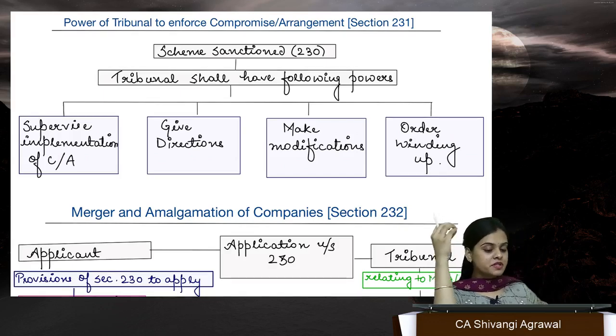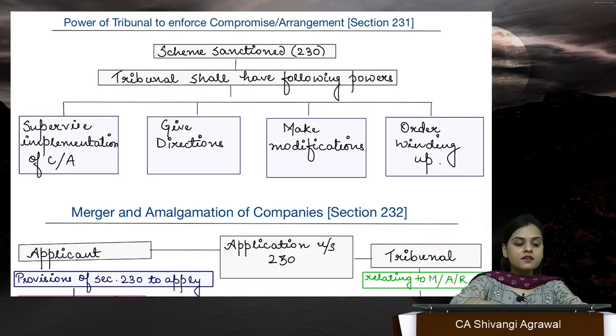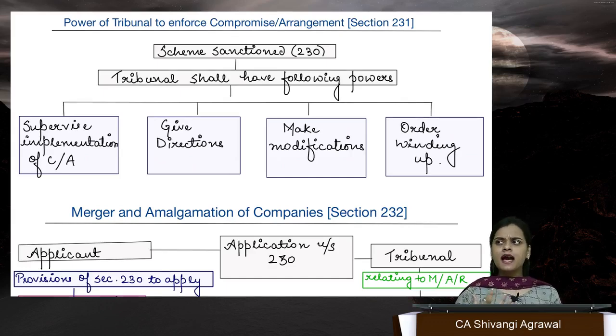What do you mean by proceedings of BIFR shall abate? See, if it is a sick company, it moves to BIFR to revive itself. Now, supposedly we have interacted with our creditors and the creditors have somehow reduced our repayment burden in some manner. Now the company itself is in a position to grow. Earlier all the money that the company was earning was going into the EMI.